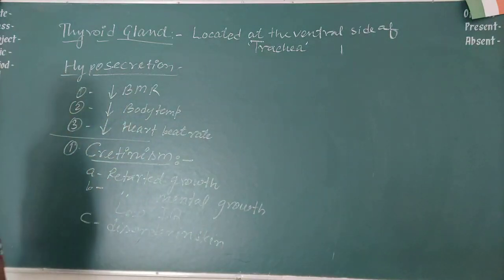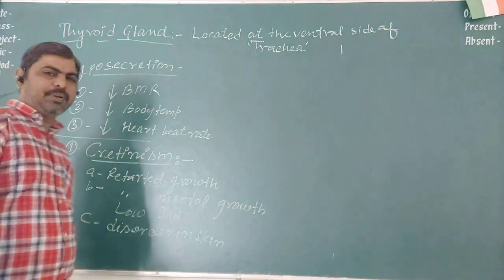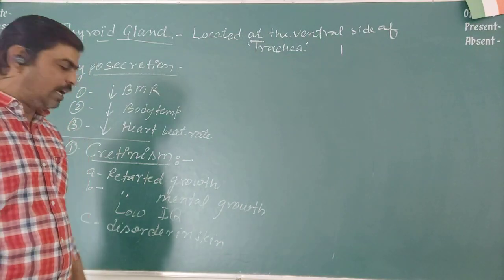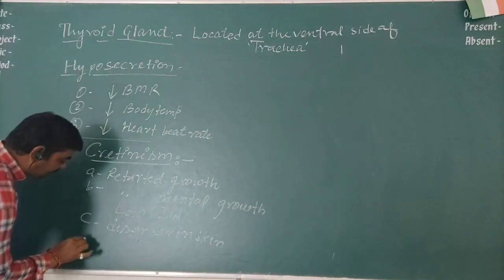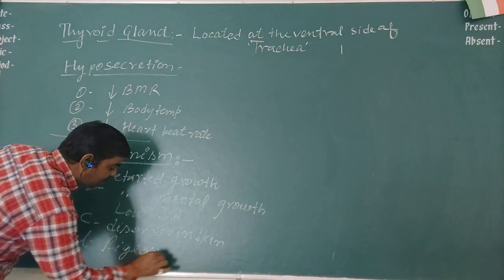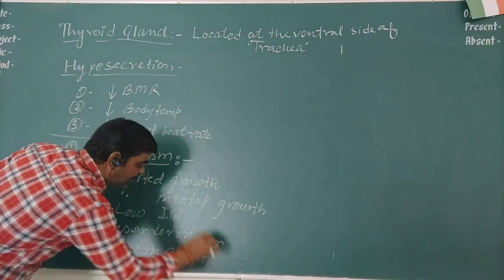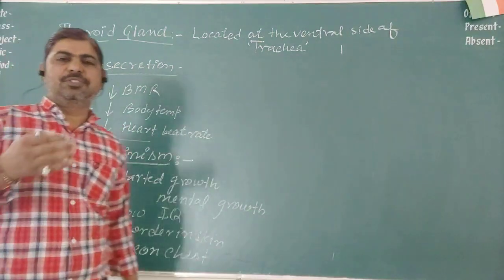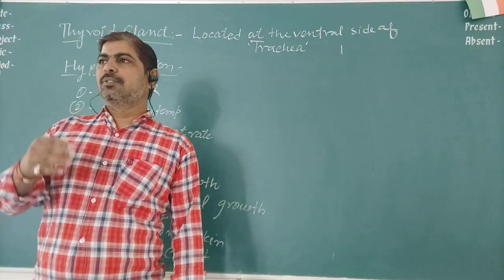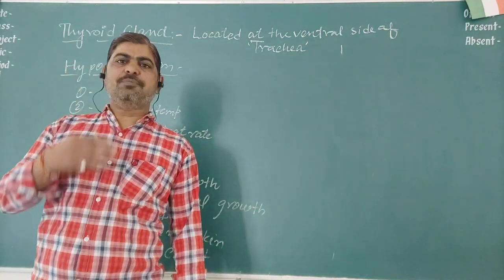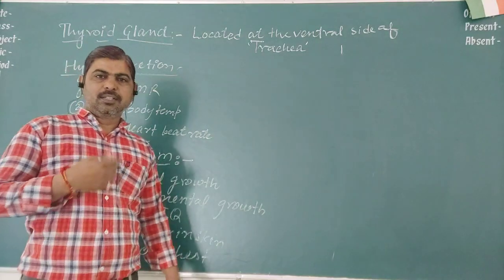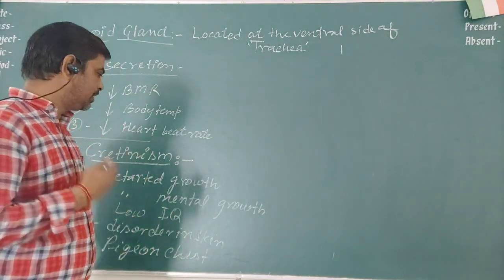Besides this, some other effects also happen with hyposecretion, and that can be called pigeon chest. What happens in pigeon chest? The sternum, which you studied in the previous chapter, locomotion, is a flat, straight bone in the rib, the front part of the rib.